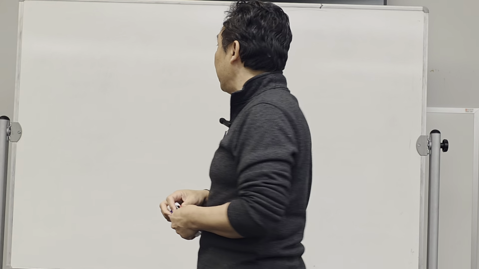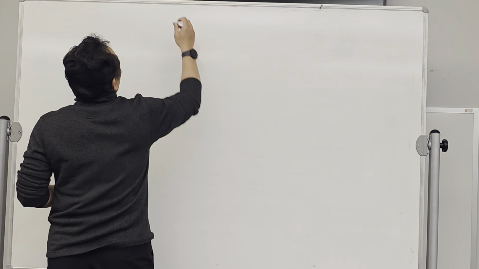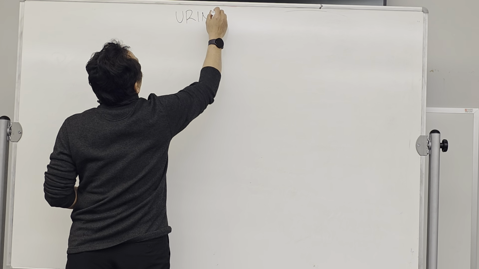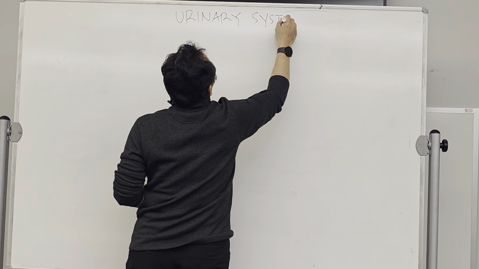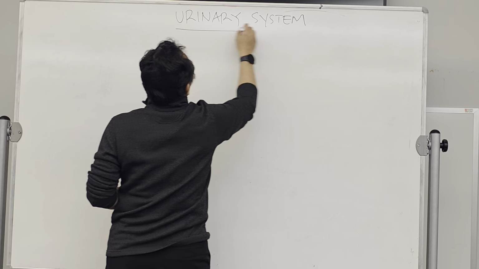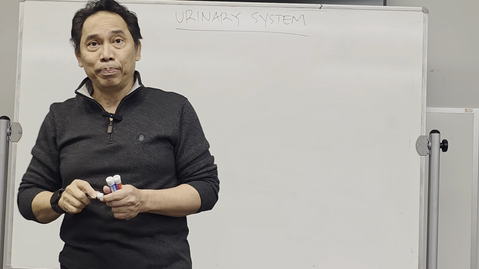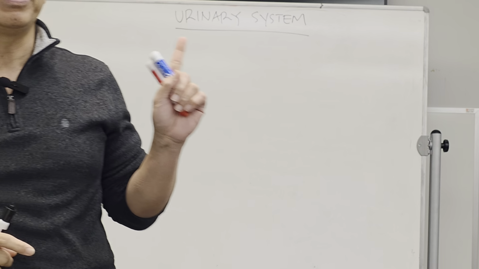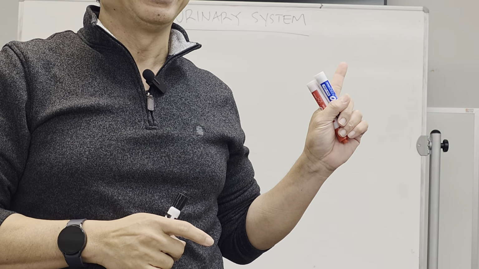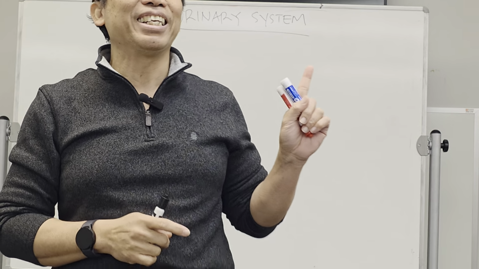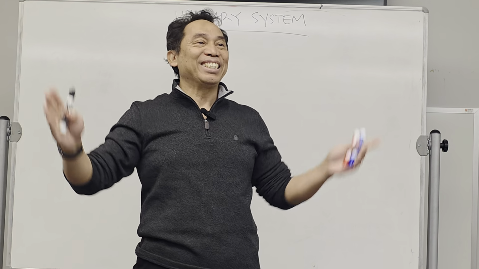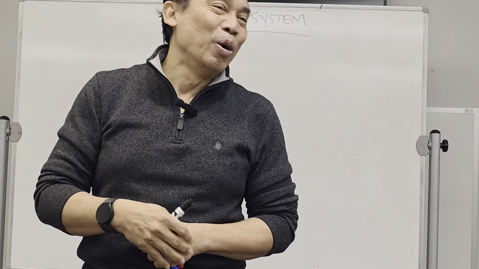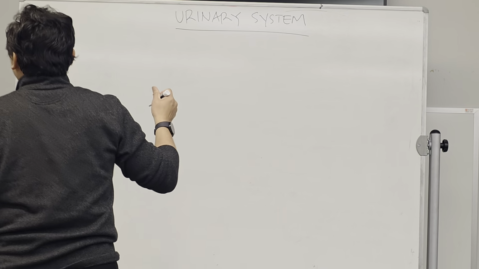to control the water. In this case, on chapter 25, we will talk about the urinary system. Okay, urinary system. And from the name, you should be able to guess the function, right? What is the function of the urinary system? Produce urine. That's it. That's the function.